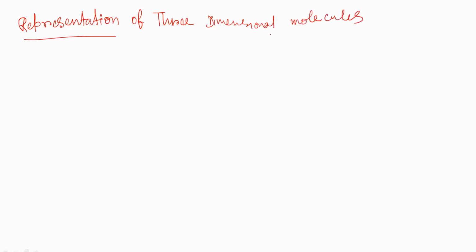Now we'll discuss how to represent a three-dimensional molecule. How do we represent a molecule in three dimensions?